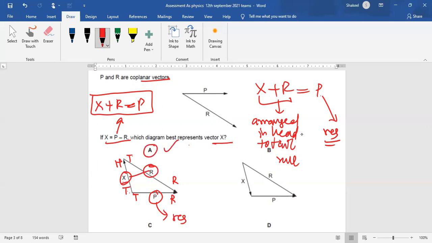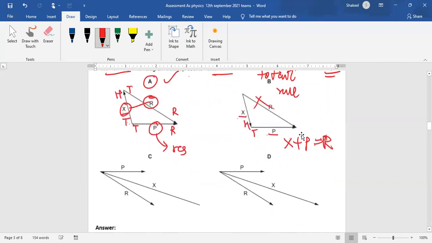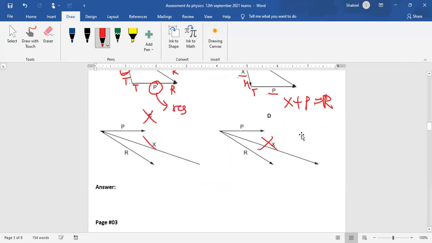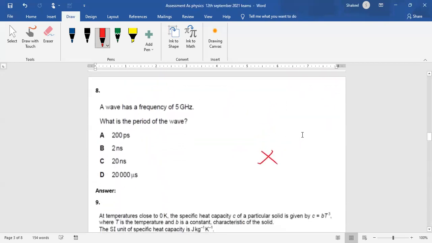If you look at B, you see that X and P are arranged in head to tail rule. So you would write X plus P, and R is their resultant. Is this equation correct according to the given one? No, it is X plus R equals P. So this is incorrect. And these other diagrams are not fulfilling it, they are not triangles, so you simply cancel them. Okay, let's move on to question number 8.